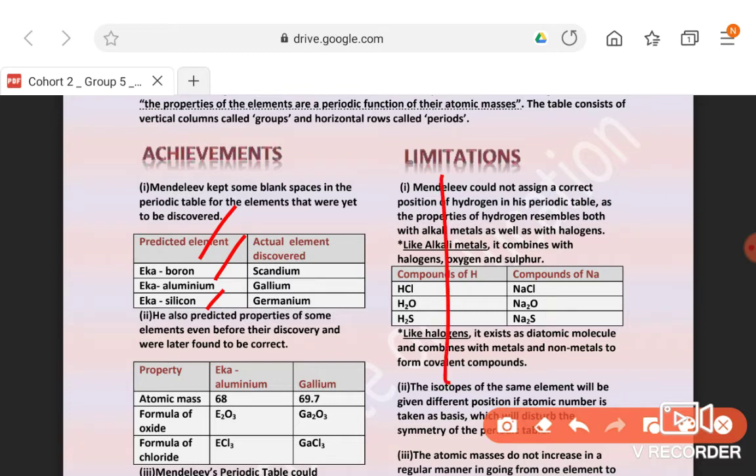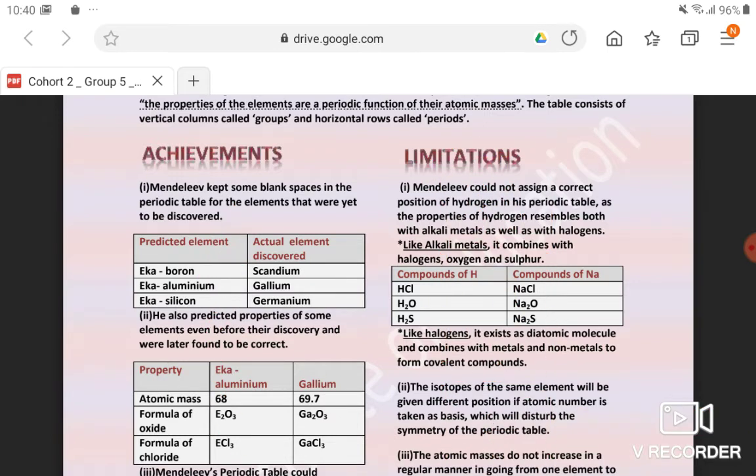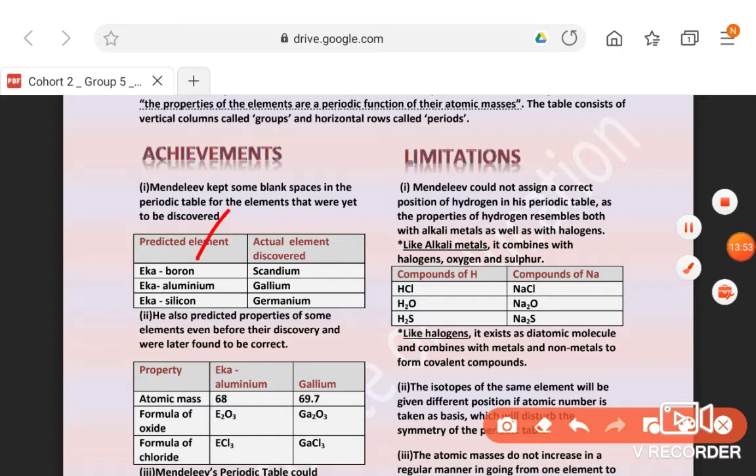So in the same group, if it is aluminium here, then after that he gave the blank space, because he couldn't find that element at that time. There was no element to fill that blank space, so he gave the names Eka boron, Eka aluminium, Eka silicon. That was the name given by Mendeleev. Later on, when they discovered these elements, we now know them as scandium, gallium and germanium.